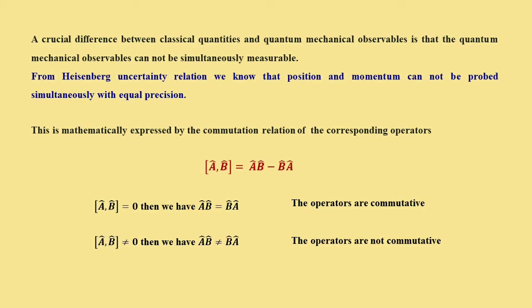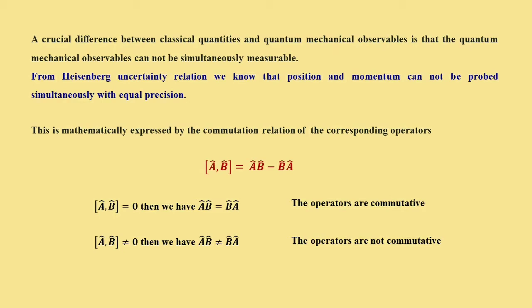As we know, for example, the Heisenberg uncertainty principle states that position and momentum cannot be probed simultaneously with equal precision. This relation between the observables in quantum mechanics is mathematically expressed by the commutation relation. Suppose A and B are two linear operators, their commutation relation is expressed inside a third bracket as A comma B.